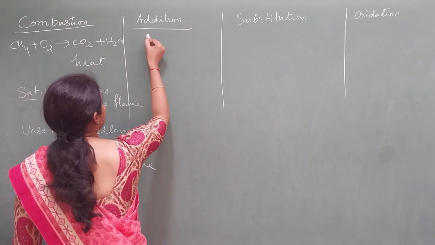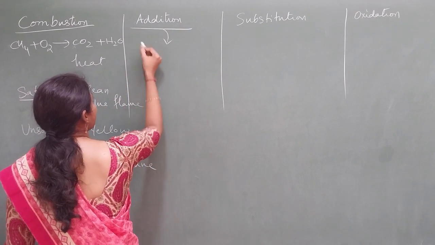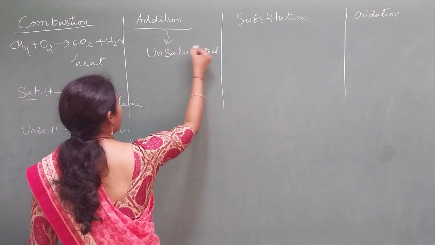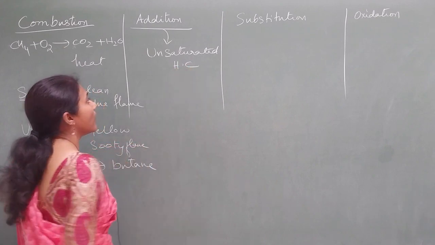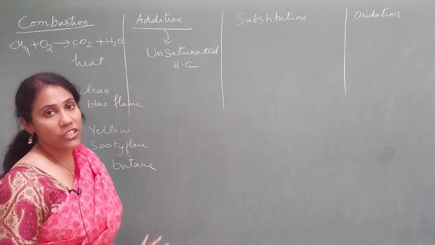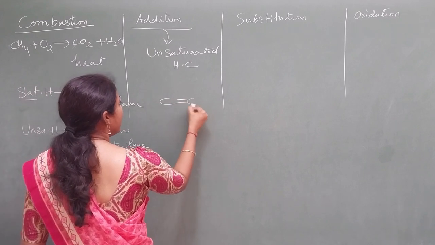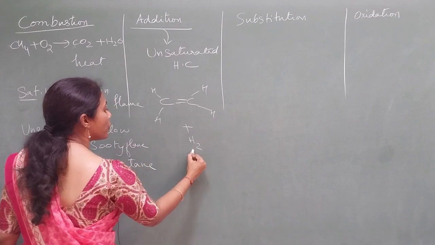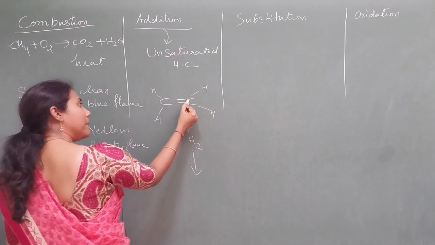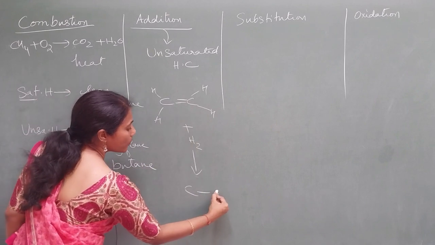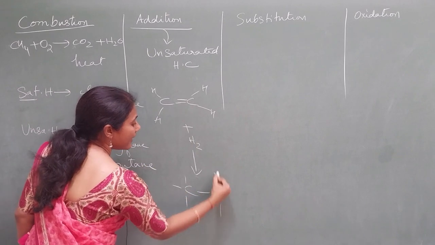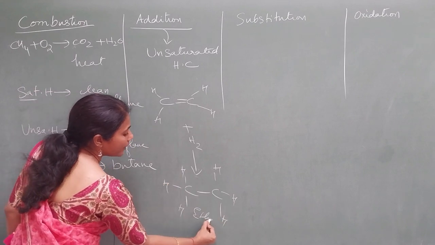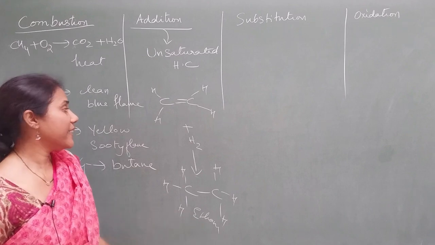Coming to addition reactions, always remember addition reactions are shown only by unsaturated hydrocarbons. Suppose you have taken ethene. When I add hydrogen, one H gets added to one carbon, another H gets added to the other carbon, so the double bond becomes a single bond. So 3 hydrogens would be present on each carbon. What is the product you got? The product was ethane, which is a saturated hydrocarbon.